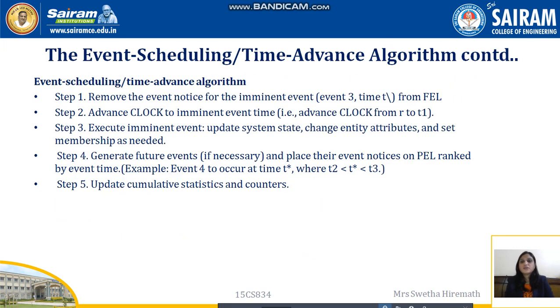So this is about the event scheduling and time advance algorithm. You have 5 different steps here. First step is to remove the event notice for the imminent event from the future event list. Then advance the clock to the imminent event time. Then the third step is to execute the imminent event. Then the fourth step is to generate the future event list. And the fifth step is to update the cumulative statistics and counters.